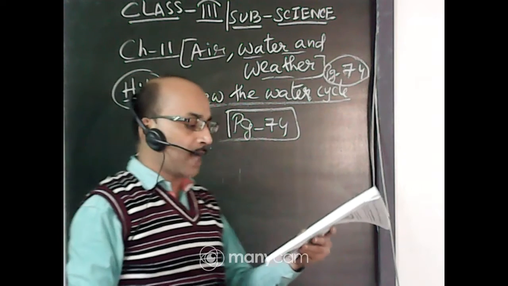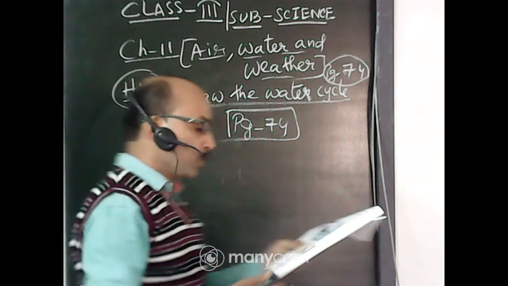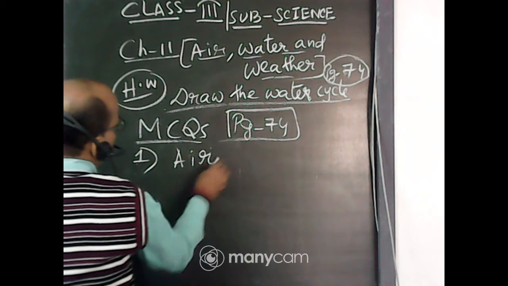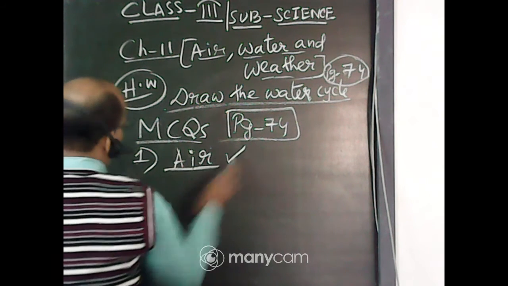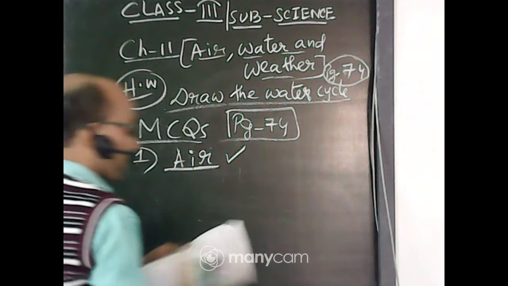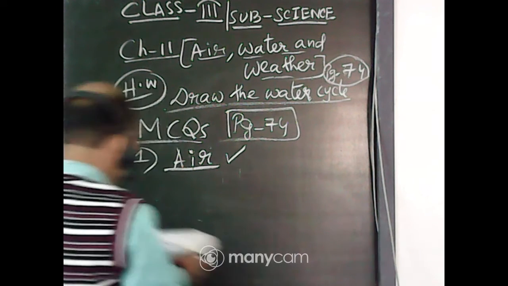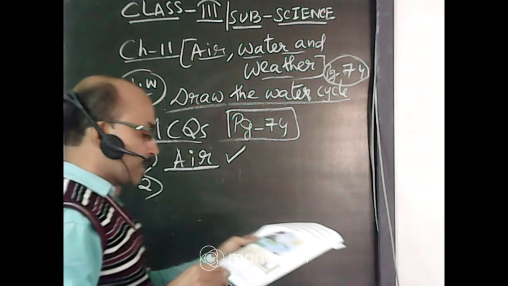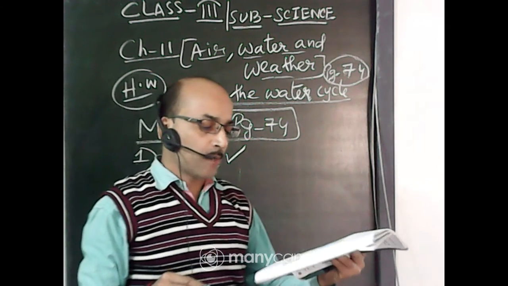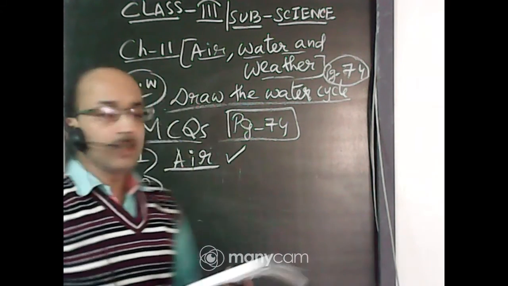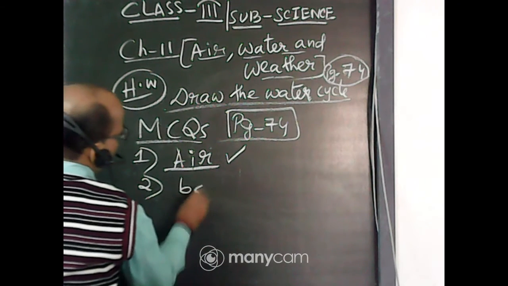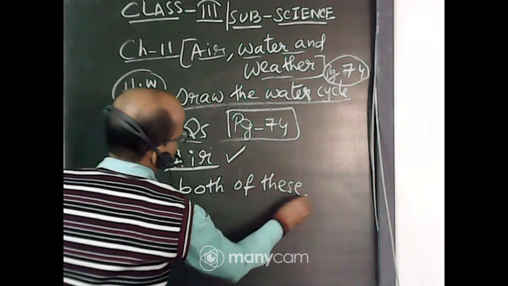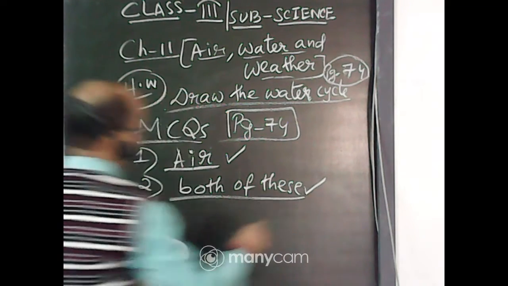Water, air, ice. It is air. Air is present all around us. Next, number 2: what does air contain? Oxygen, carbon dioxide, both of these. It will be both of these.